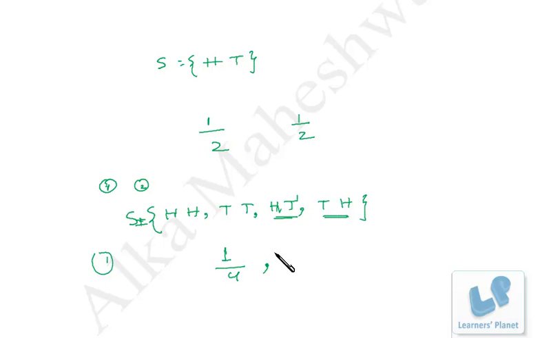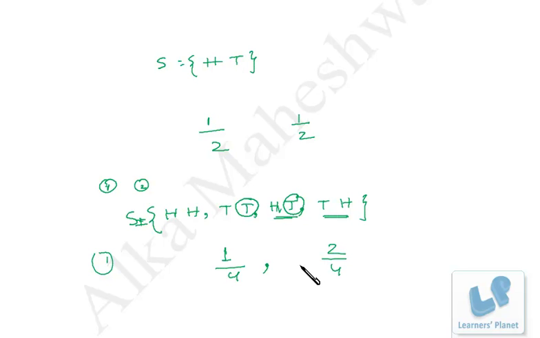So we discussed these four events. Now the other question is, what is the probability to get a tail on the second coin? On the first coin whatever may appear, but what is the probability of getting a tail on the second coin? So at the second place we have this event as well as this event. So we have two events out of the four events in which we are getting tail on the second coin. So it's 2 by 4. Similarly, various other questions can be framed.